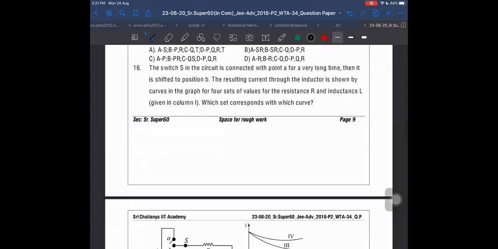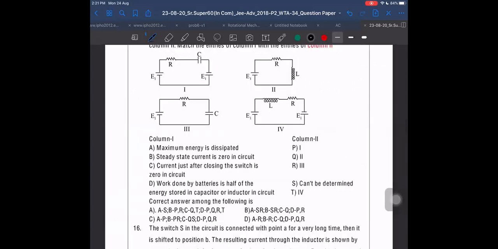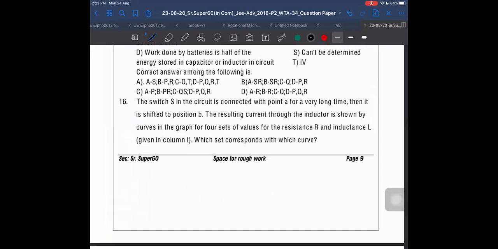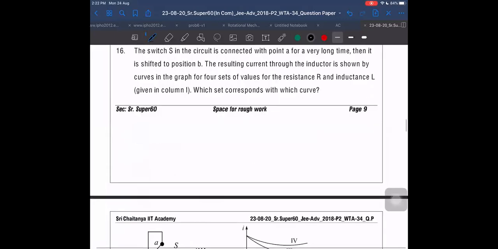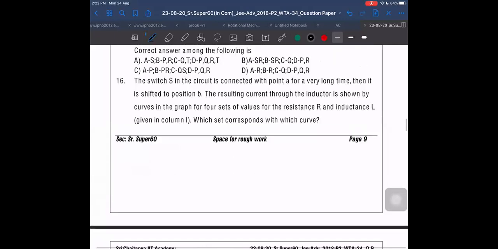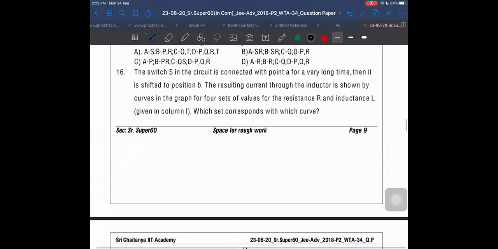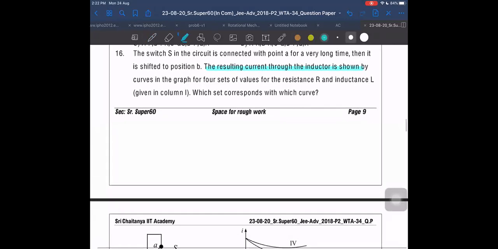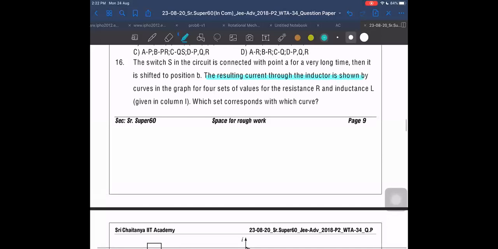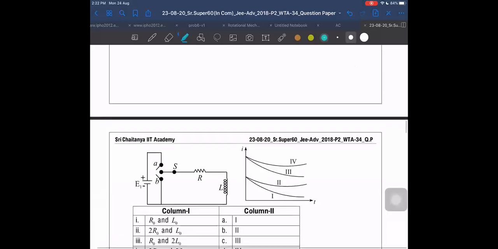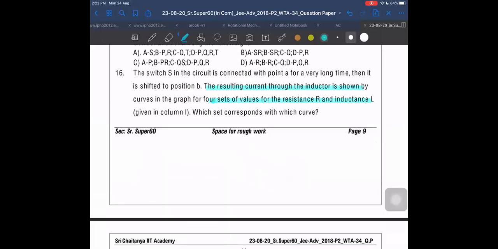Yes. Switch S in the circuit is connected. Is it passage based or direct? No passage, I think, just column matching. The switch S in the circuit is connected at point A for a long time. Then it is shifted to position B, first to A and then to position B. The resultant current through the inductor is given by the curves in the graphs, for four sets of values of R and L. Which of the following? First it is connected to A for a long time and then to B.